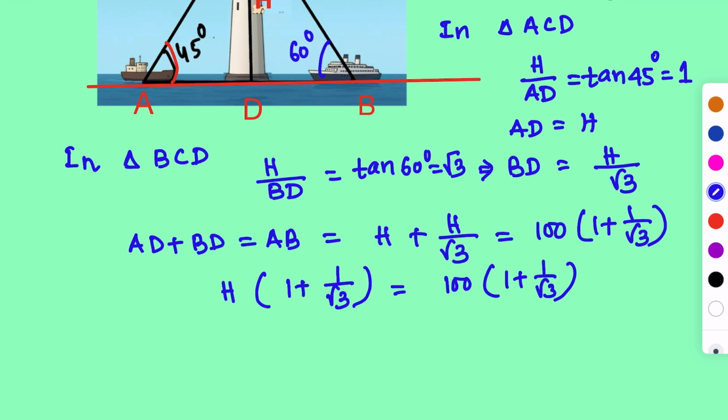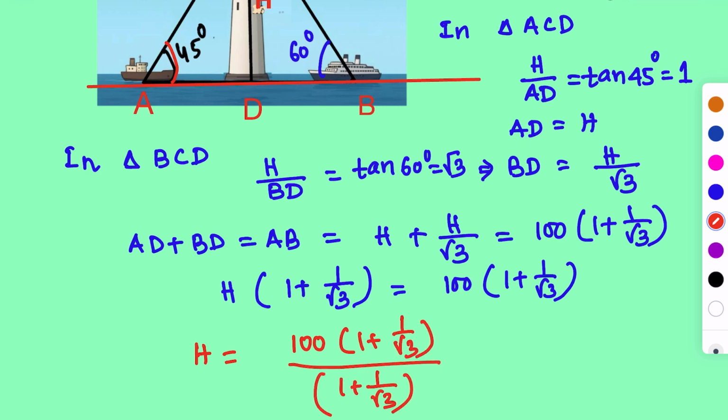If we solve it, h will be equal to 100 into (1 plus 1 by root 3) by (1 plus 1 by root 3). Now this cancels out. Hence the answer is 100 meters. This is the answer.